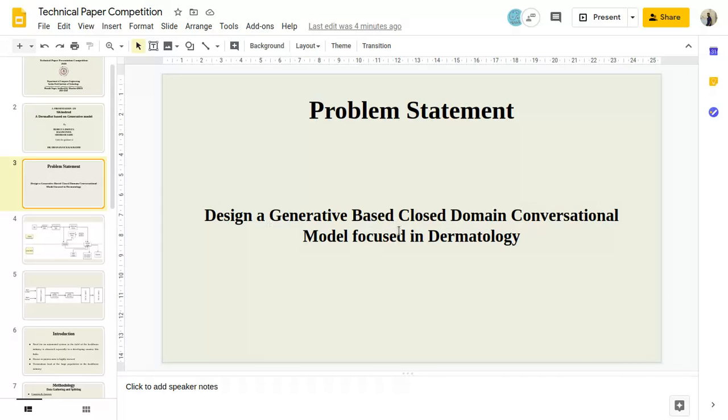So basically, there are two major types of chatbot models. First is a retrieval based model. A retrieval based model already has a set of questions and a set of responses, and the task of the chatbot is to select the most likely response. So a retrieval based model is actually a supervised or at least a semi-supervised model. However, a generative based model actually learns from the previous conversations and it doesn't have any ready-made responses with it.